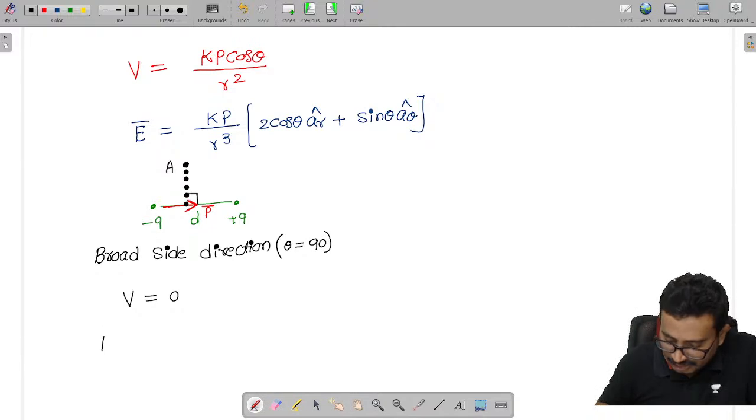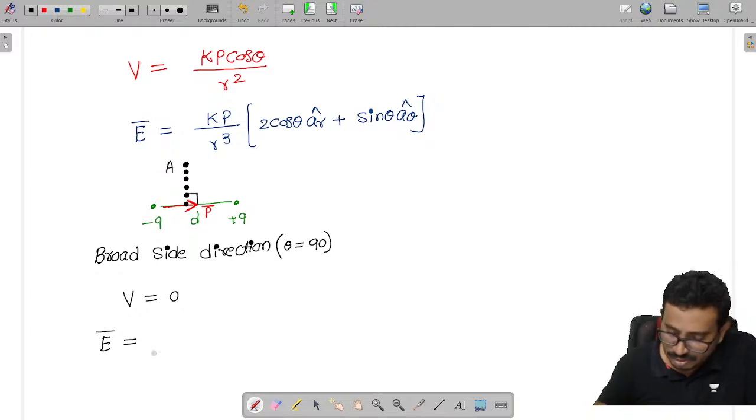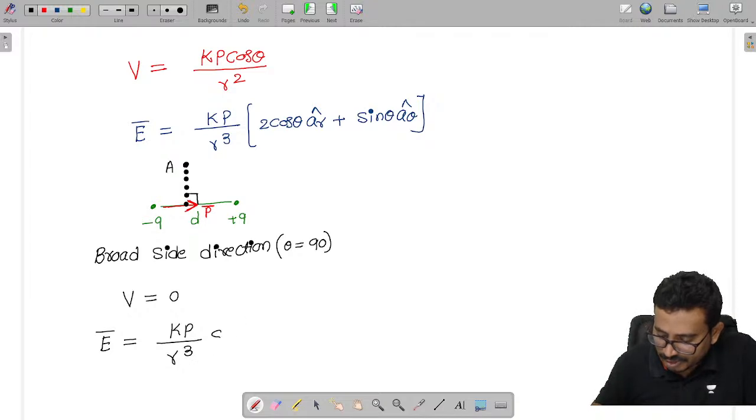And we have the electric field. Tell me how much the electric field is here. Theta is 90, cos 90 is 0, so we have only the sin theta term, which is given as Kp by r cube into sin theta.